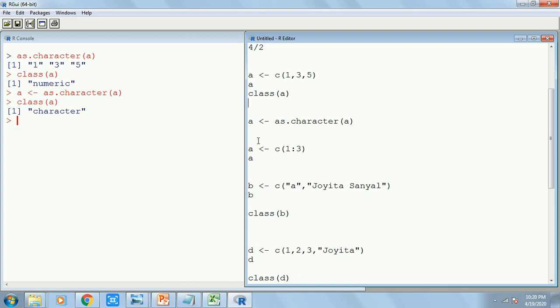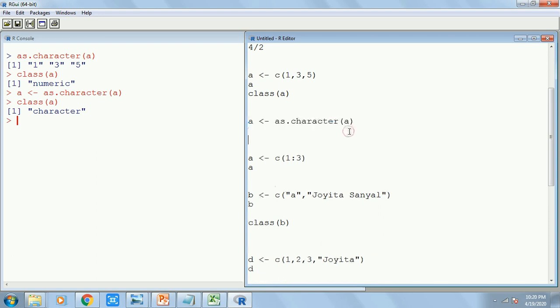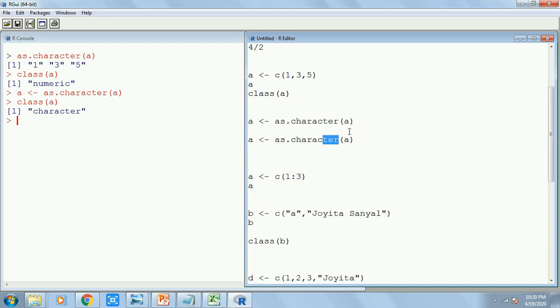Similarly, if I again want to change it back into numeric, similarly I can write as.numeric. So again they will be changed back to numeric. Alright, I hope you have understood till now.